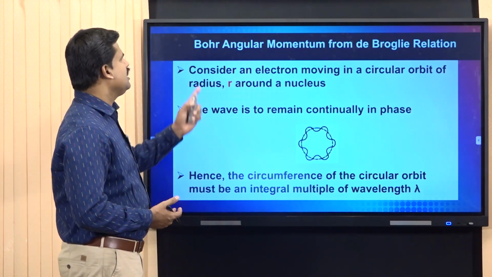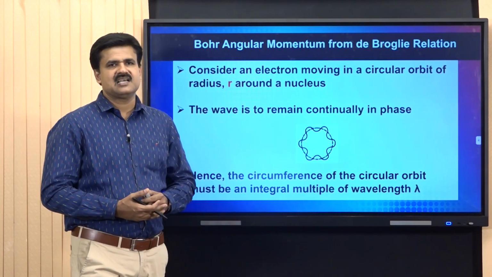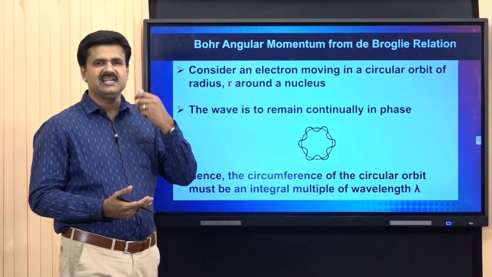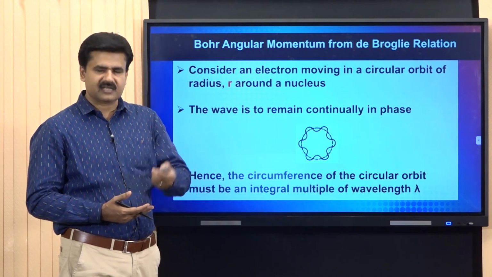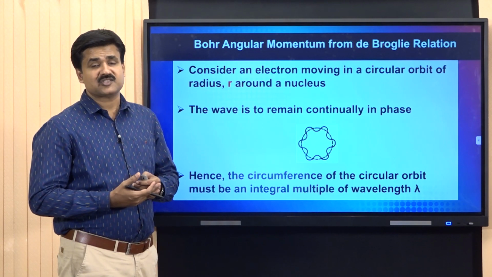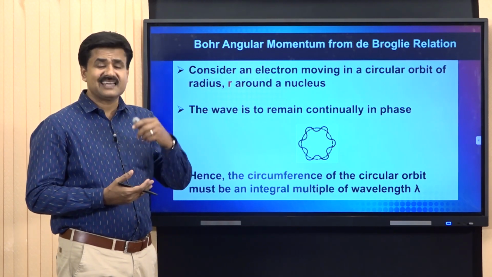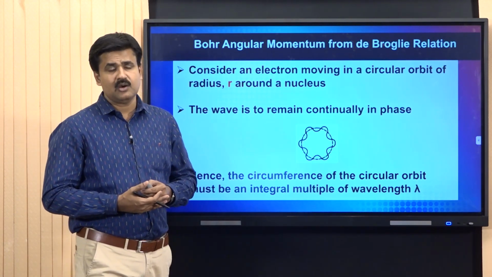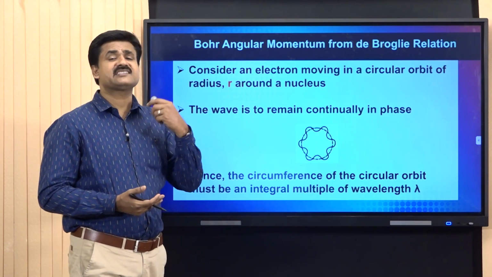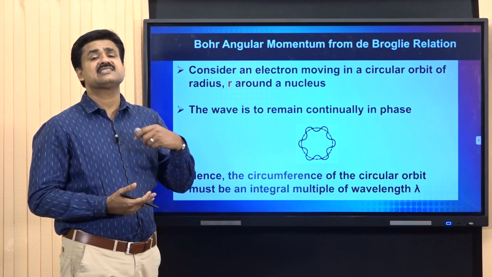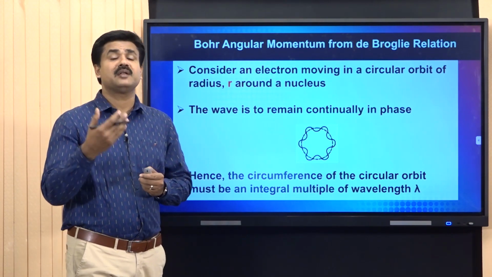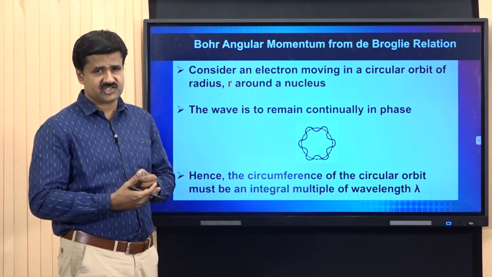Now, we are going to discuss the angular momentum postulate that can be derived from the de Broglie relation. Here, the angular momentum postulate: mvr is an integral multiple of h by 2 pi, or mvr is equal to nh by 2 pi. Angular momentum of an electron is an integral multiple of h by 2 pi is the Bohr angular momentum postulate. We can derive that Bohr angular momentum postulate from the simple de Broglie relation.